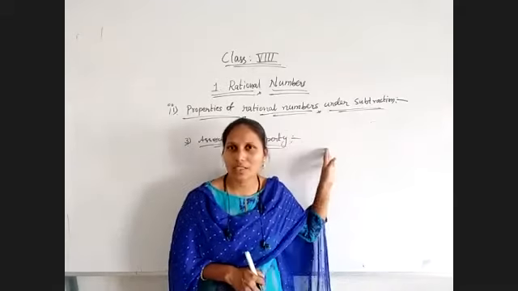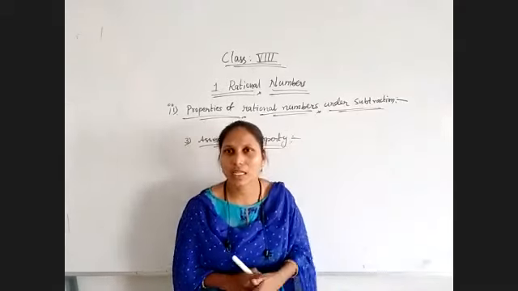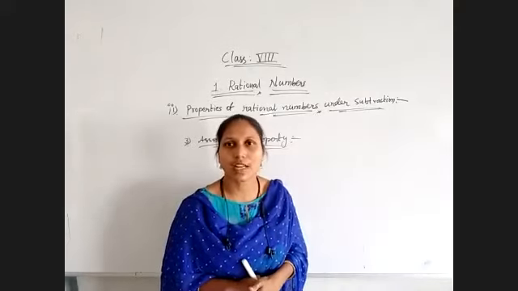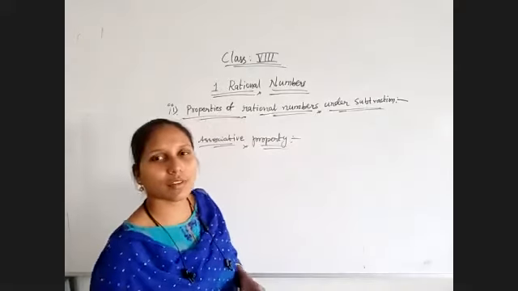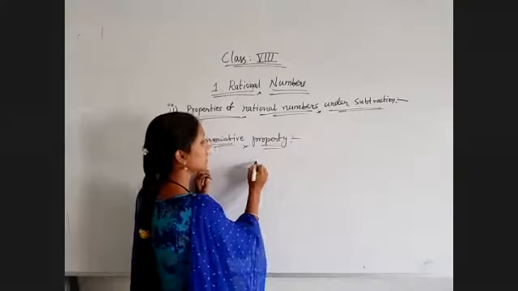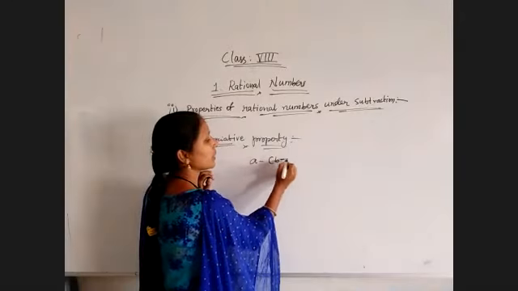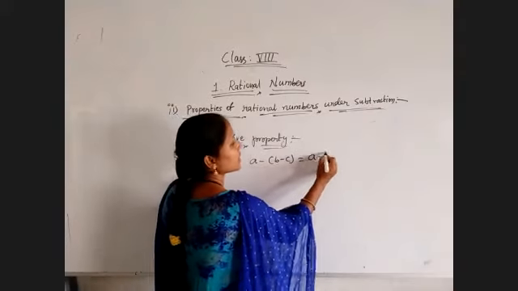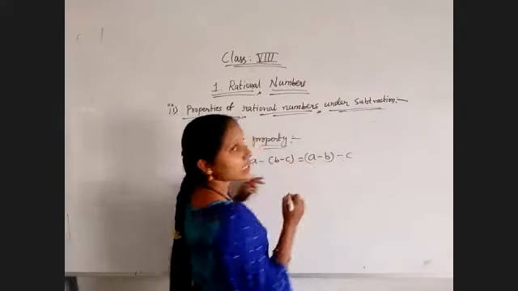So here we are doing subtraction. If we are subtracting any three numbers by changing their grouping, we have to get the same result. We will check whether we will get the same result or not. According to this property, we must get A minus (B minus C) equal to (A minus B) minus C. So is it possible or not?